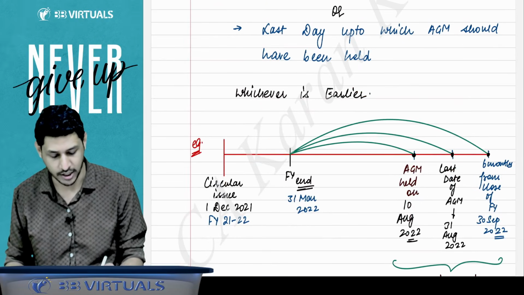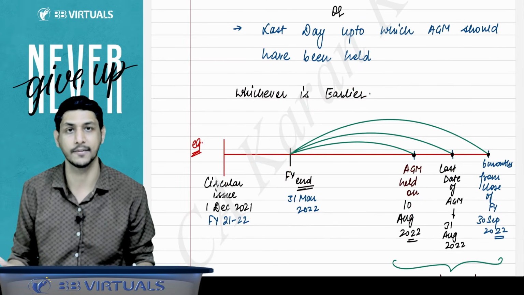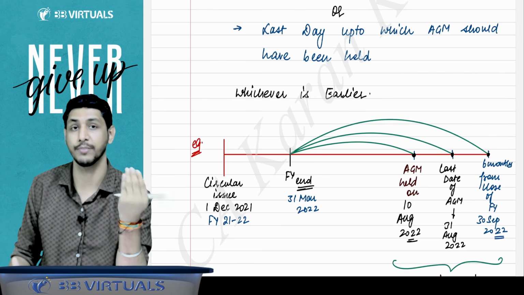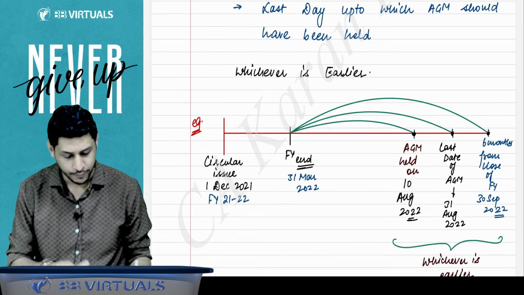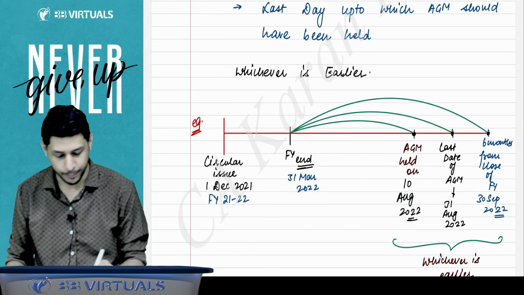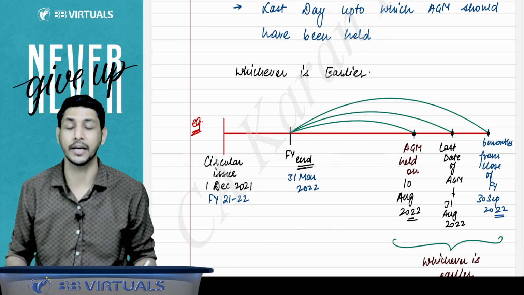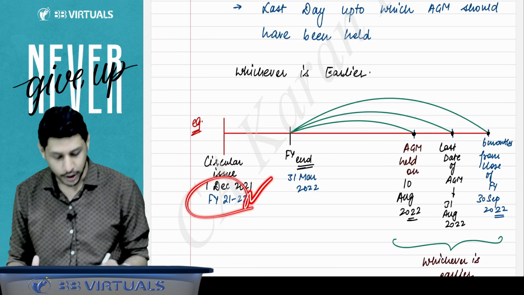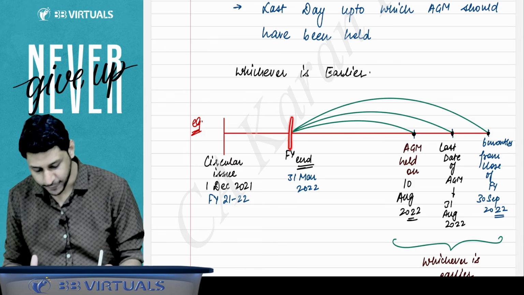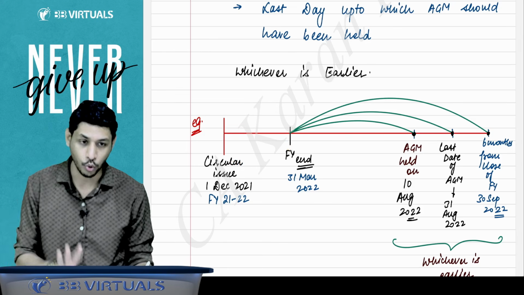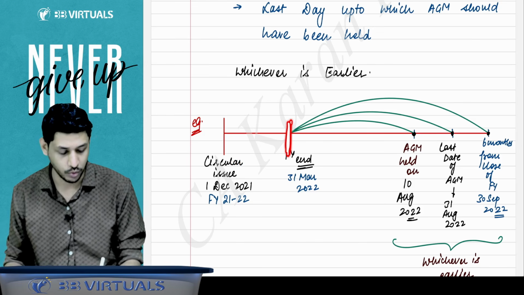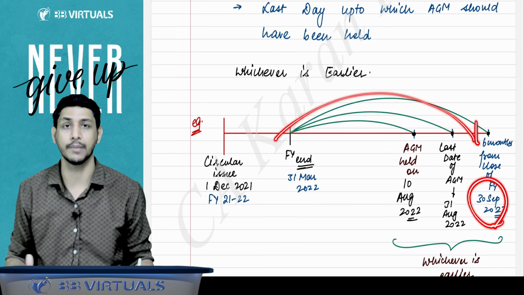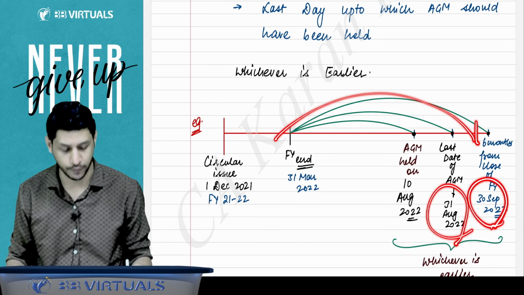First, closure of the financial year, from which you have to count 6 months. Second, your date of AGM. Third, your last date up to which the AGM could have been held. Say the financial year ended on 31st March 2022. Suppose the company issued the circular for accepting deposits on 1st December 2021, in the financial year 21-22. Counting 6 months from the closure of the financial year gives 30th September. Suppose your last date of AGM is 31st August.